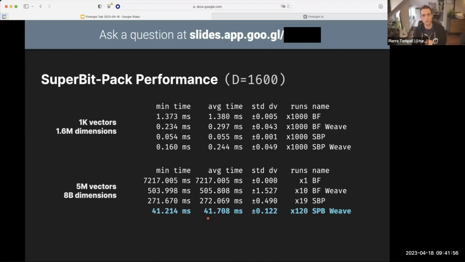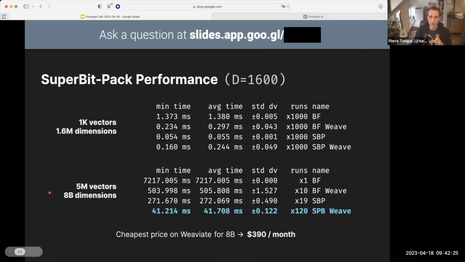So if you were to, say, deploy another vector database like RediSearch in Redis or Weaviate or Pinecone or something like that, you would aim for about 50 milliseconds over your entire data set. And just as a point of comparison, I tried to price this out in Weaviate, which is a commercial vector database. No relation to Weave, by the way, that's just a weird coincidence. And the cheapest price you have to pay to just store 5 million vectors or 8 billion dimensions is about $400 a month, with no high availability and much higher latency. So pretty good that we can do this with just this local optimization.